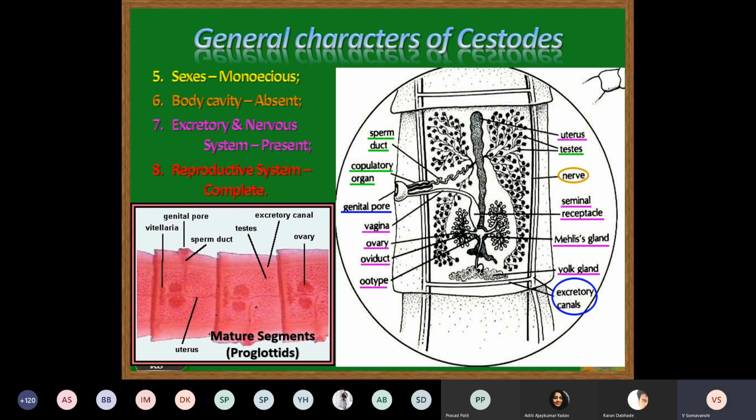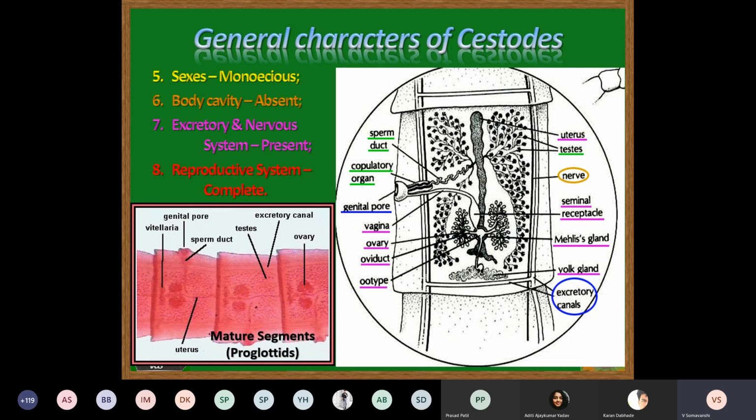Now these sperms, through the vagina, are carried to the seminal receptacle. And from the seminal receptacle, they reach the oocyte, where they fertilize the ovum from the ovary. So this is about the male and female reproductive systems which are present in the same segment of the parasite.